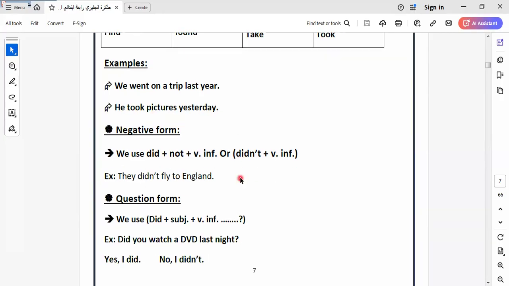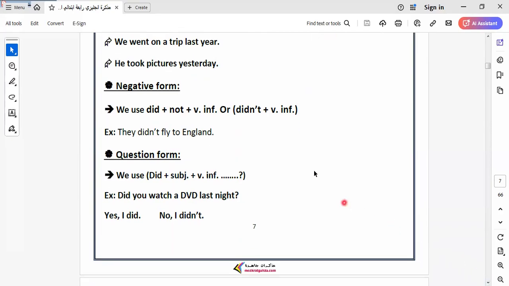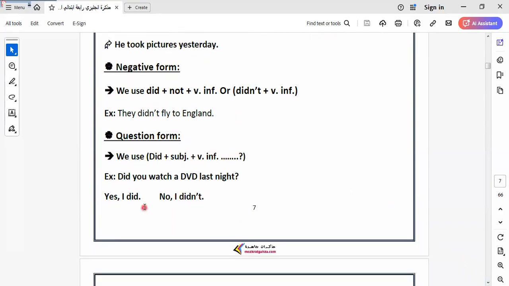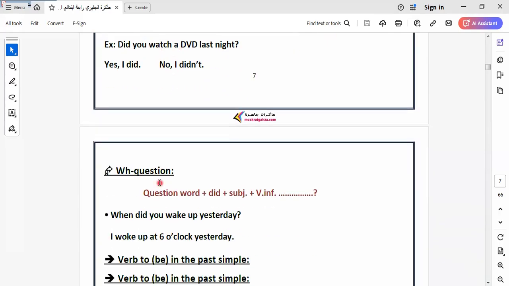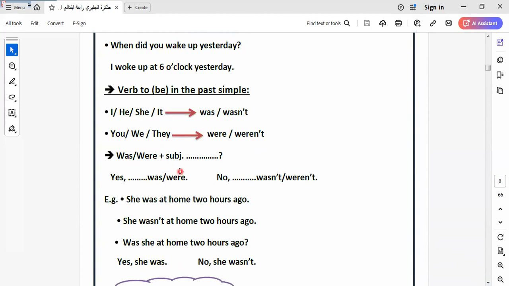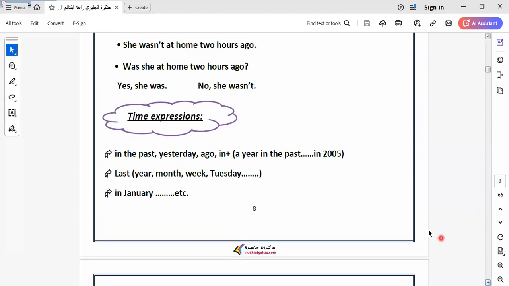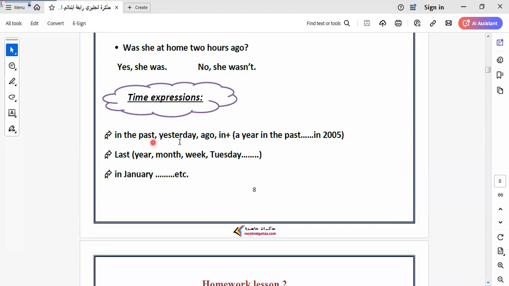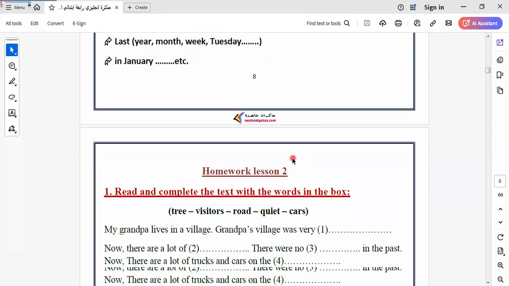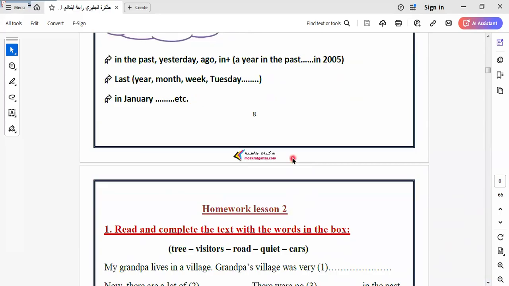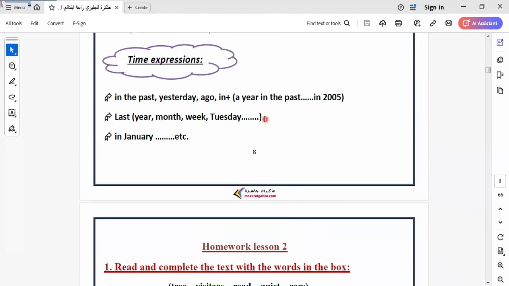He took pictures yesterday. In this tense, when we make a question form or a negative form, we use did, and we return the verb to the stem, or the infinitive form, as it is. The keywords related to this tense are last, in the past, yesterday, and ago. Any year in the past is also related to this tense.